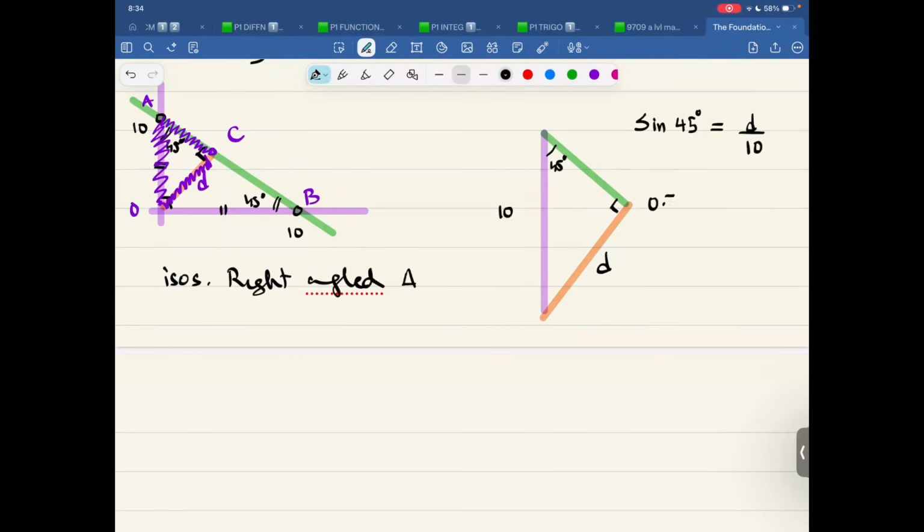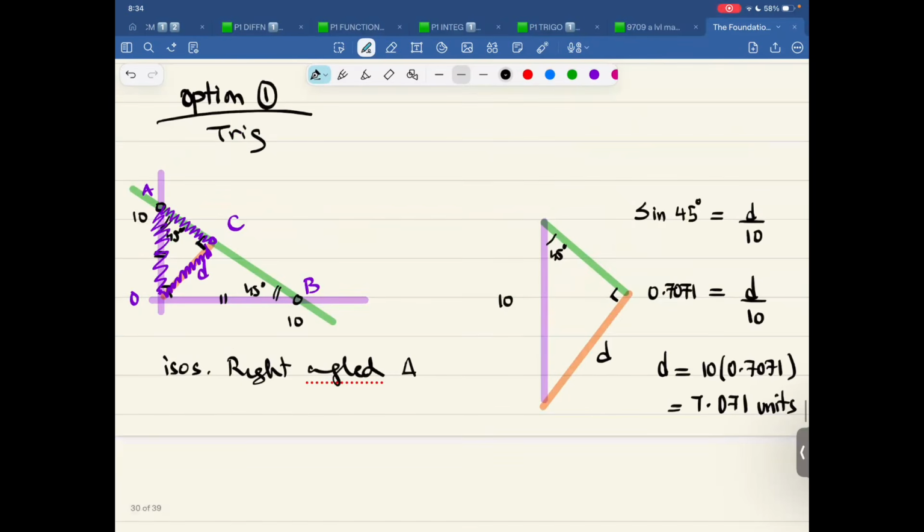Sine of 45, I remember this value. You can use a calculator, 0.7071. That is D divided by 10. So therefore, D comes out to be 10 times 0.7071. That is 7.071 units. Got the idea? So that is how I've used trigonometry.